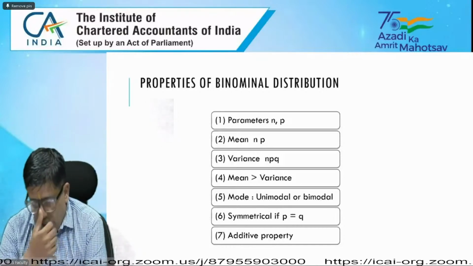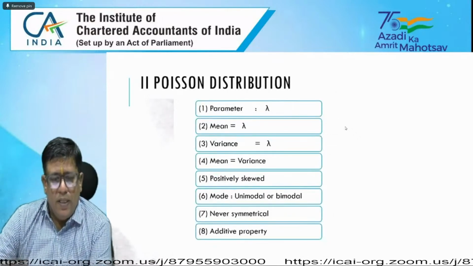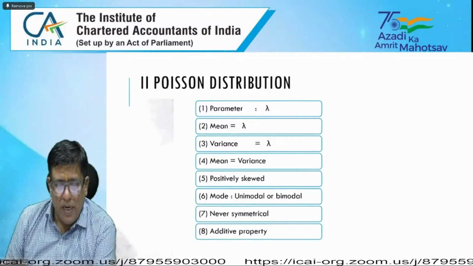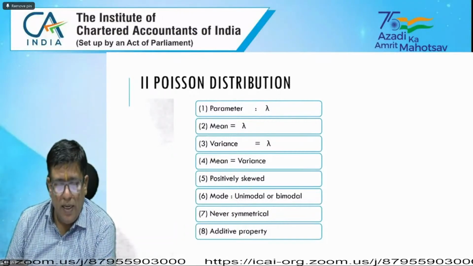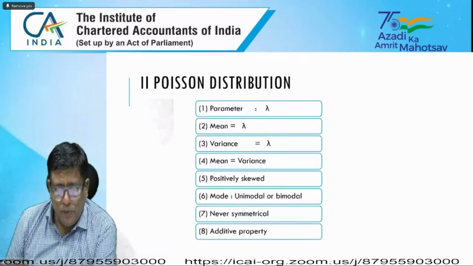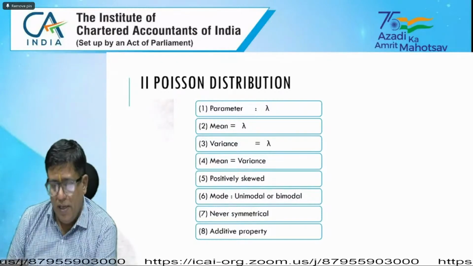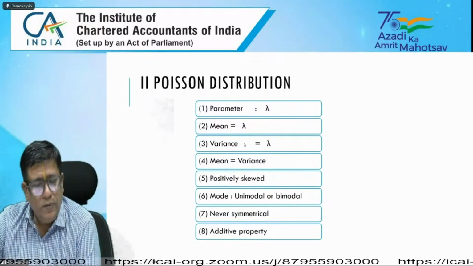Next is Poisson distribution. The parameter is lambda, and the mean and variance are equal. It is unimodal or bimodal, and additive properties are also given.